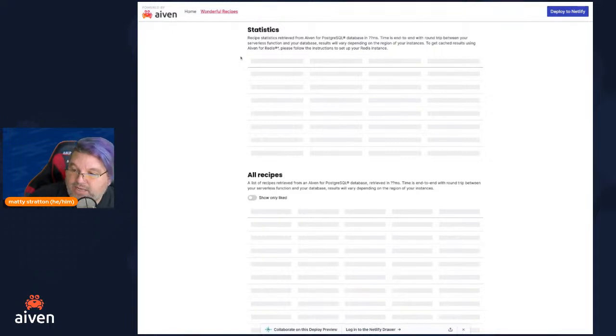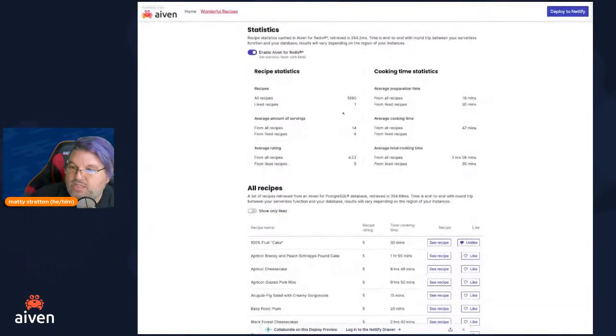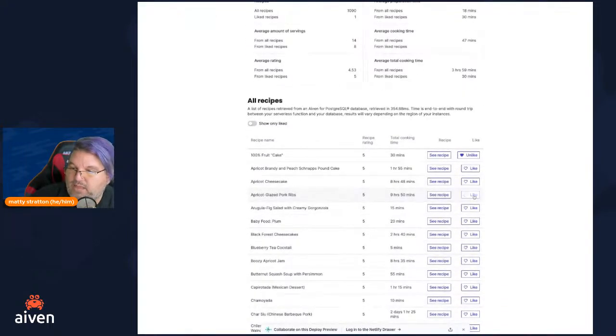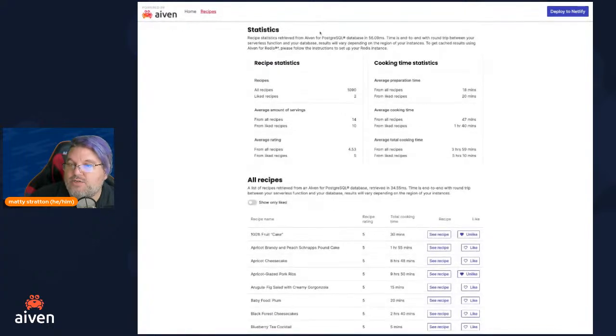And I can click in that and I'm like, cool. And I see recipes and I'm like, oh, wait a minute. It's got something that was liked and it shows that, but that's production. But so I'm in my deploy preview. Let me go ahead and like a recipe. Cool. Well, now there's 2 liked recipes, but I'm going to go back over here and look at production and oh my God, this might be a problem.